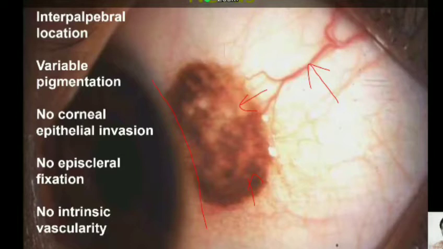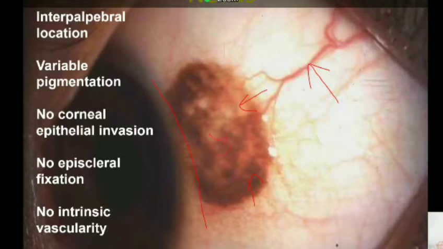Now, when you look at a large series, you find that 15% of the nevi can be amelanotic, and about 65% have cysts. Remember, these cysts were diagnosed in this series by slit lamp evaluation. But when you add on OCT, the sensitivity of picking up cysts increases very highly. So if you use OCT, possibly you will find cysts in almost every patient with a nevus, almost 100%. With slit lamp, you are able to identify about 65% cysts.